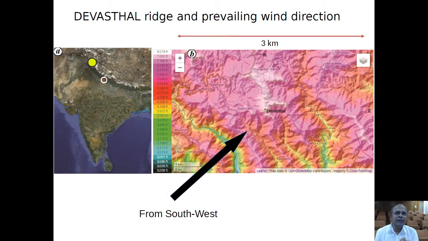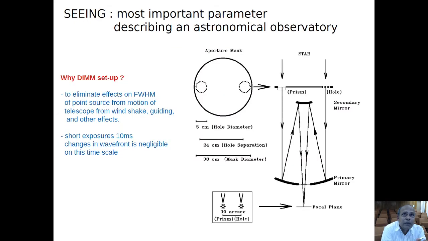You see the Himalayan range usually runs from east to west, but this ridge is situated exactly north to south, and the prevailing wind direction at this particular location is from the southwest, that is from the Delhi and Rajasthan side. As a result, this side gets a laminar flow of wind, which has to do with the seeing, the atmospheric turbulence at that particular site, and the twinkling of stars.